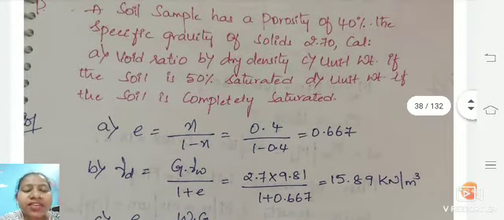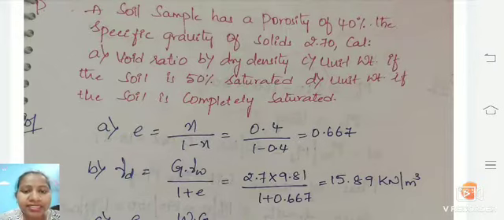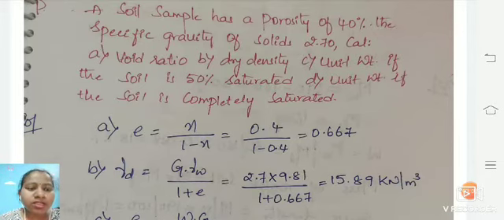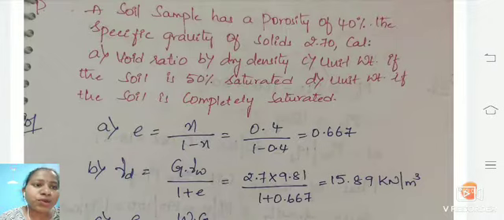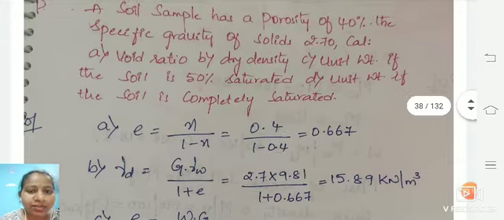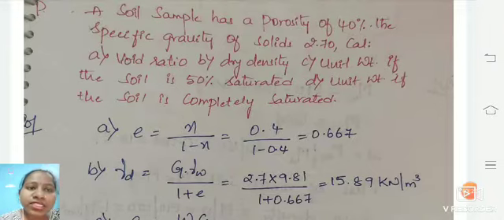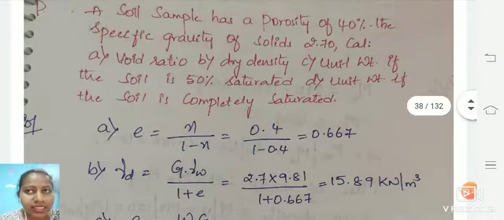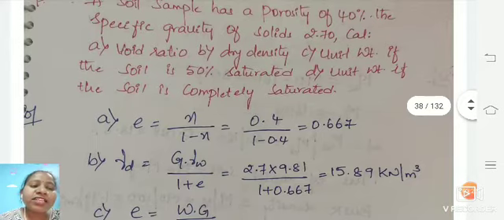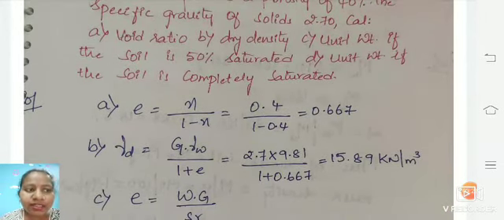And the next one is dry density. For the dry density, you have a formula, that is gamma d is equal to G into gamma w divided by 1 plus e. Here G is 2.7, the specific gravity, which is already given in the question itself. Gamma w is the unit weight of water, which we take as 9.81. As we already got the void ratio as 0.667, we add that here, so the value we get is 15.89 kilonewton per meter cube.